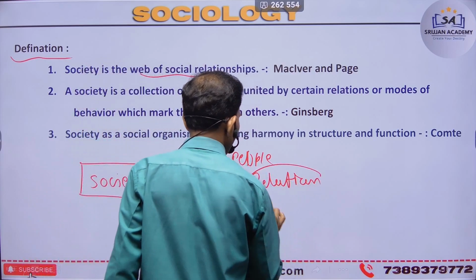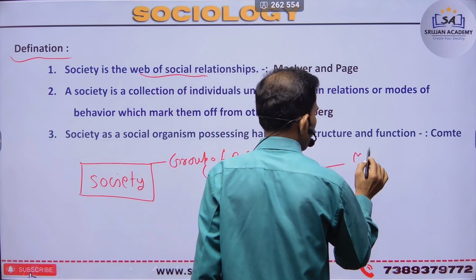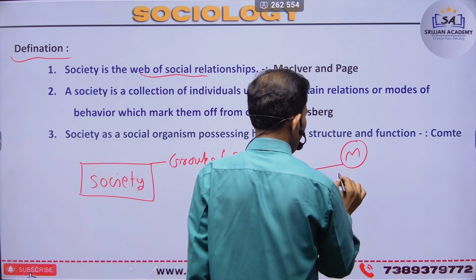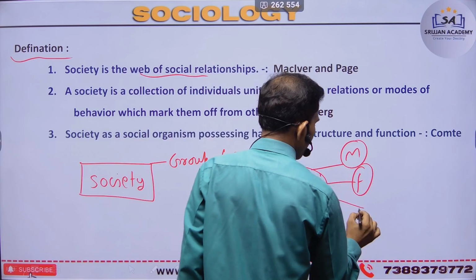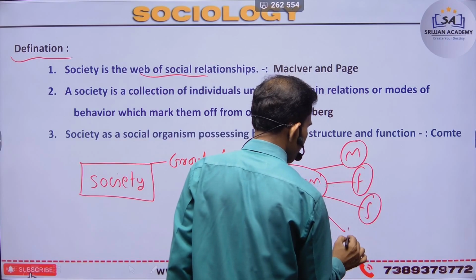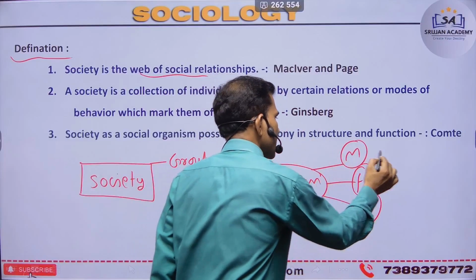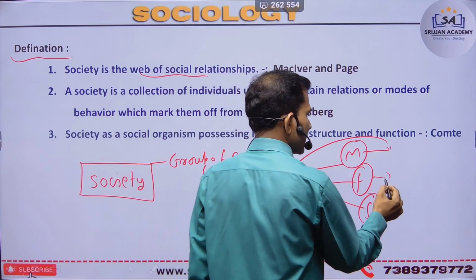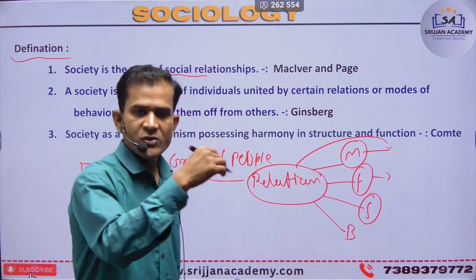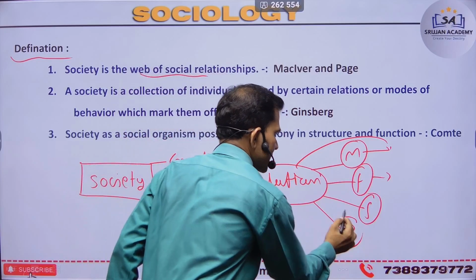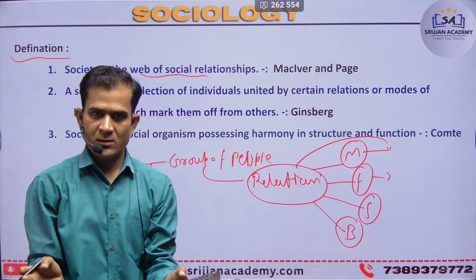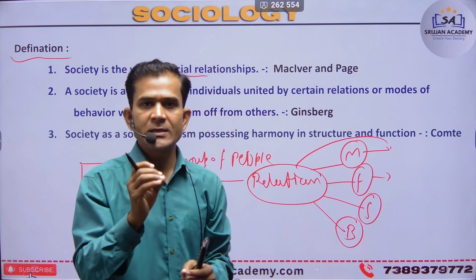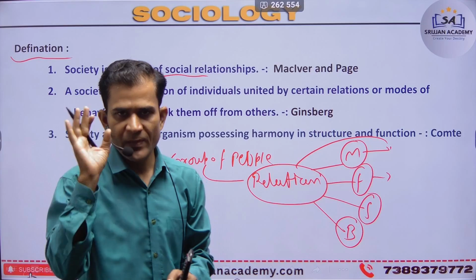First, the relationships, like the family relationship. A family relationship is a mother relation, a father relation, a sister relation, a brother relation. Mother to mother, father to father, father to mother, sister to sister-in-law. You see, that creates a web. So MacIver and Page introduced society as a web of relationships.